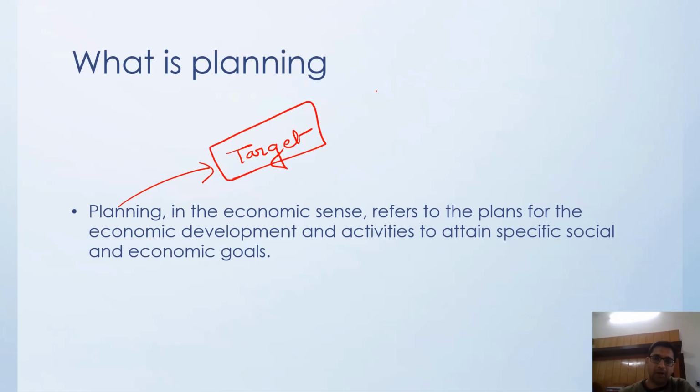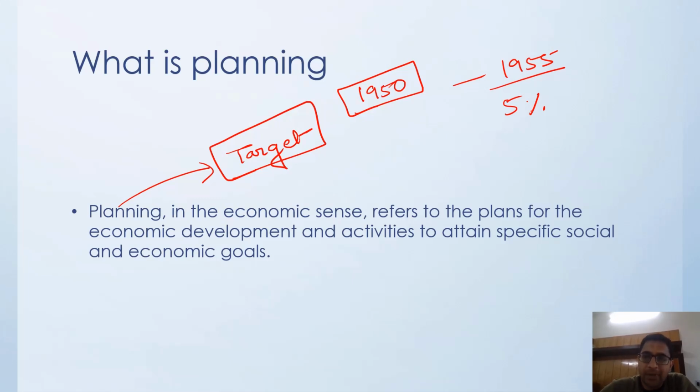Just say in the 1950s we made a plan that by 1955 our GDP will be growing by 5%. Please do not take this data as real, because it is just an example of how planning works. We planned in such a way that our GDP should grow by at least 5%. So we have put some specific social and economic goals, and this planning will help in achieving our targets, right?